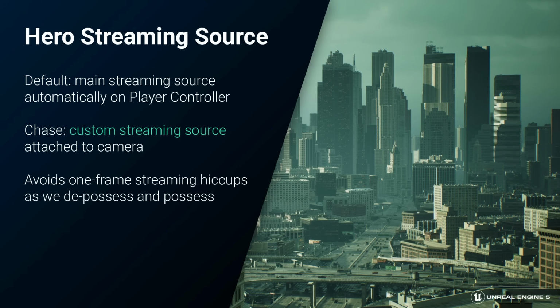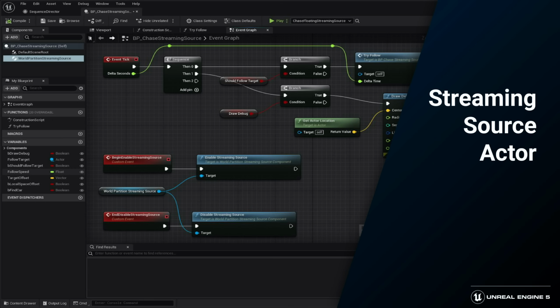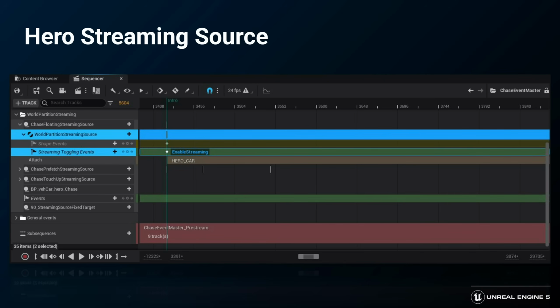This way we don't have to worry about odd streaming bugs as we possess and depossess various versions of the player character, which could cause streaming to jump around, if even for just a frame. This hero streaming source is a simple actor with a streaming source component, which can enable and disable itself as the main world partition streaming source. Then we attach this actor to the car via Sequencer and call into it via a Sequencer event track.